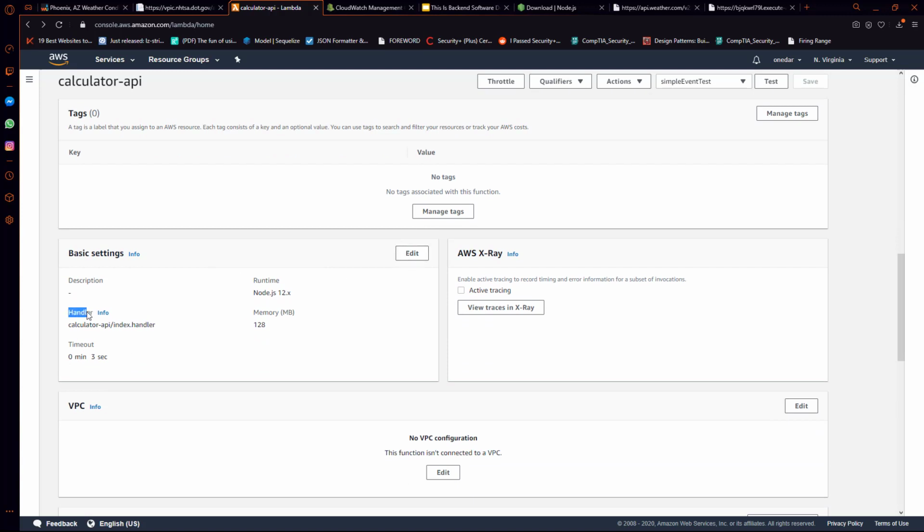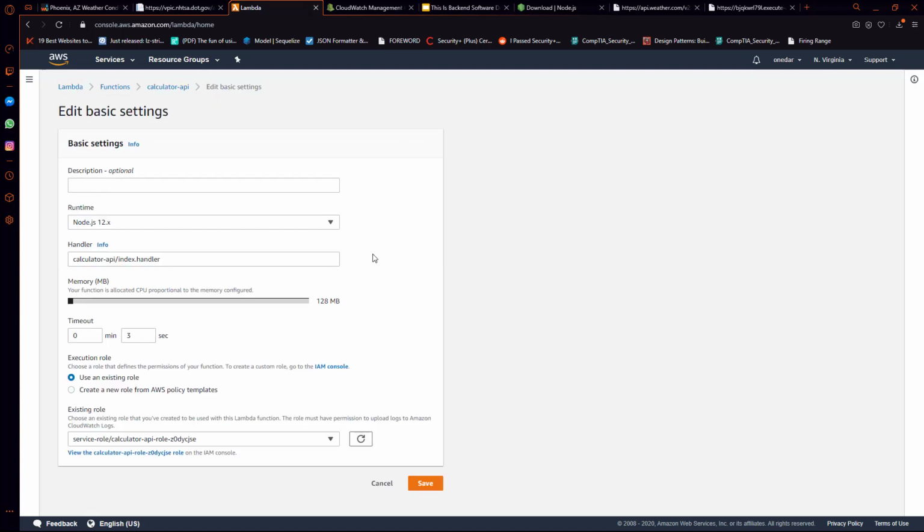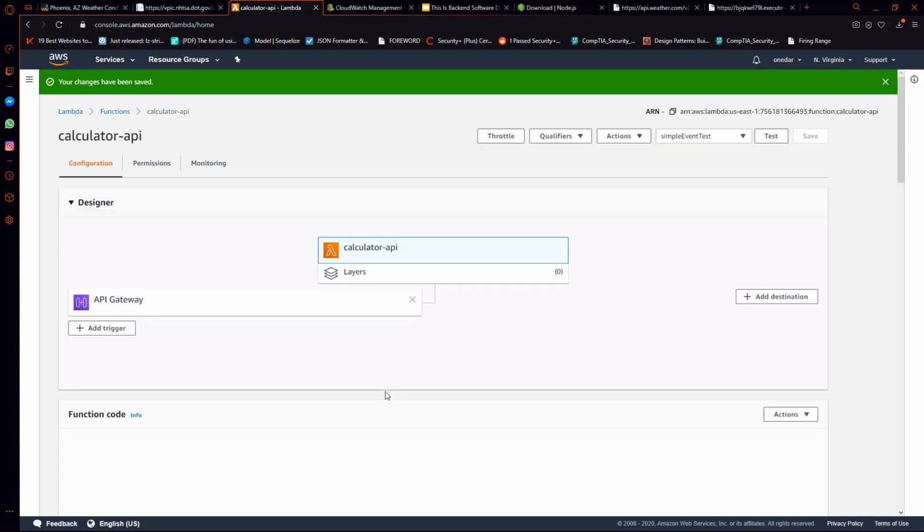We have a handler function here. By default, this is just index.handler, but we need to change that to look at calculator-API. So we'll go into edit and make sure that your handler looks like this. Then we'll just save that.